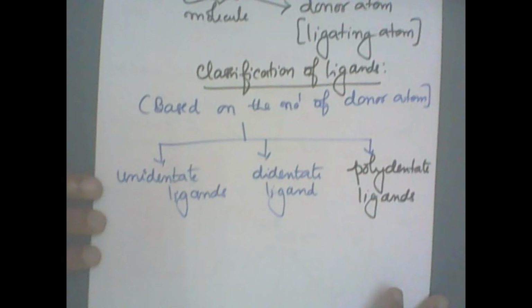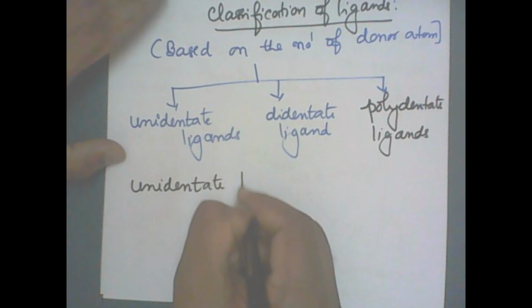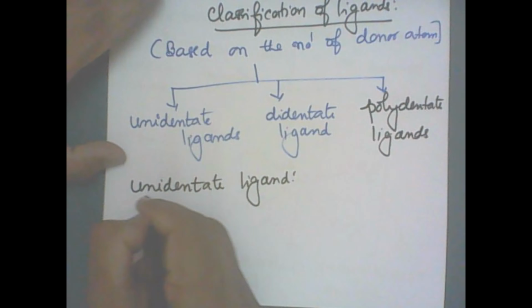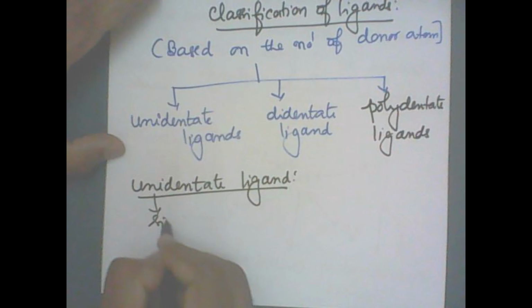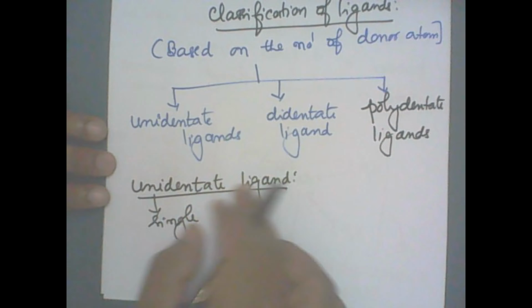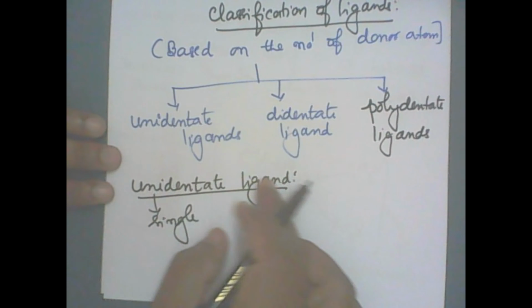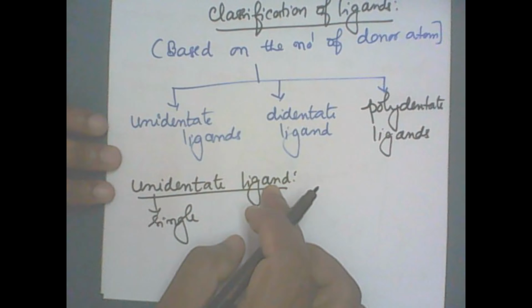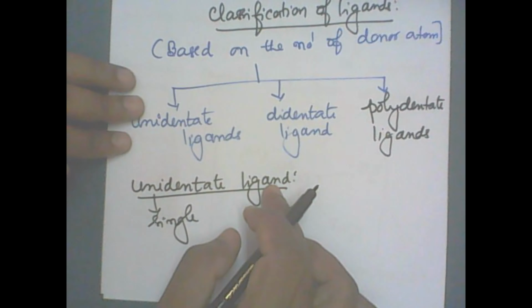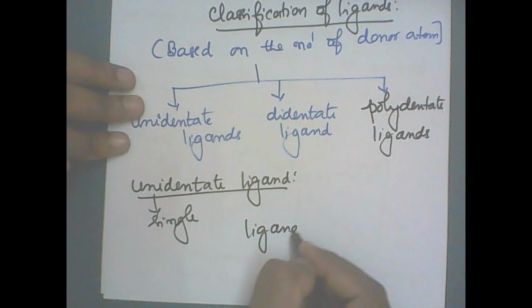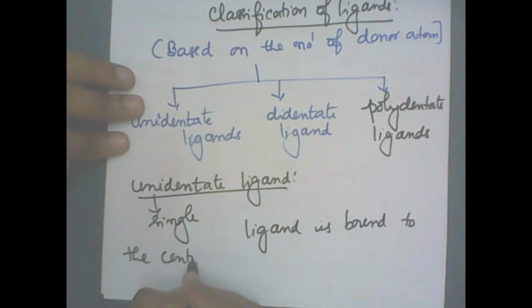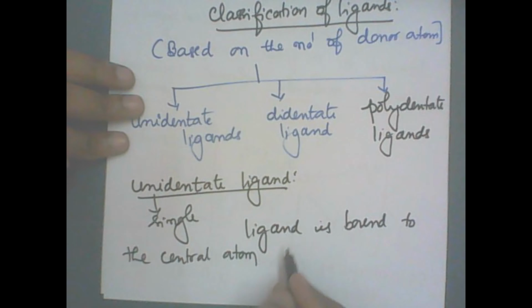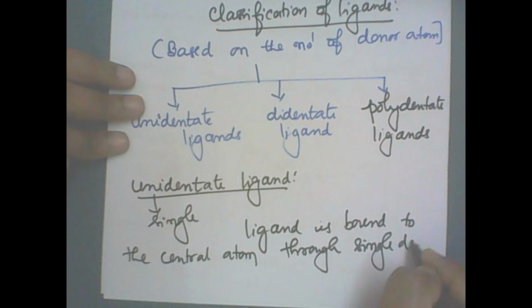What do you mean by unidentate ligand? Uni means one, single. Unidentate ligand means that the ligand contains only one donor atom, a single donor atom. That is, the ligand is bound to the central atom through a single donor atom.